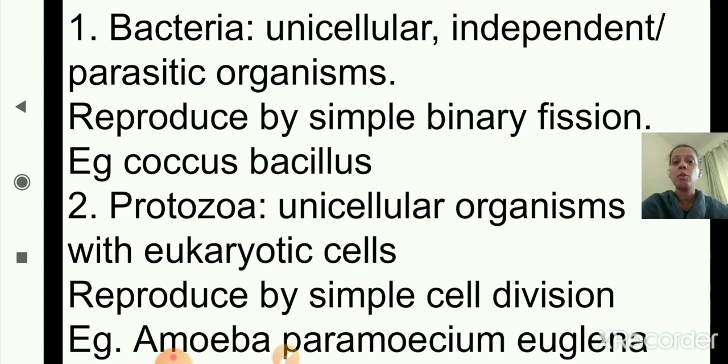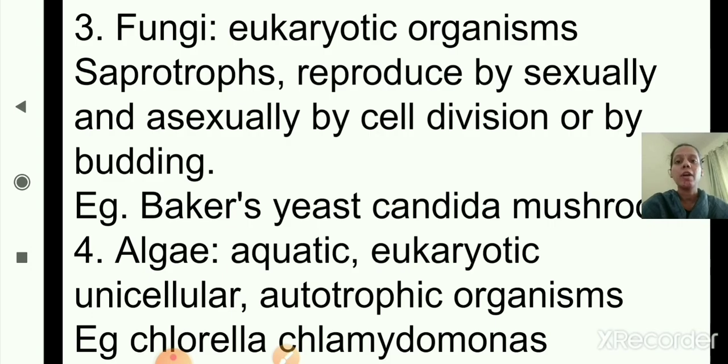Now the second one is protozoa. The first characteristic is that they are unicellular organisms with eukaryotic cells, as they come under eukaryotic cells. They reproduce by simple cell division. Examples are amoeba, paramecium and euglena. These are the examples of protozoa. Okay, so first we have seen bacteria, second is protozoa, and now the third one is fungi.